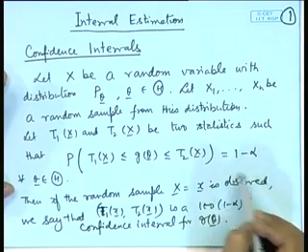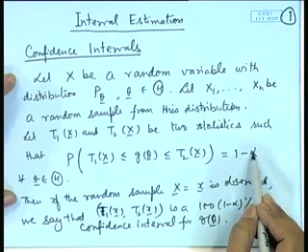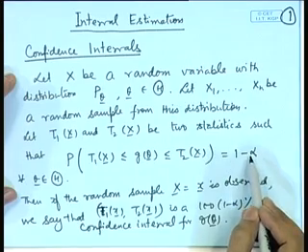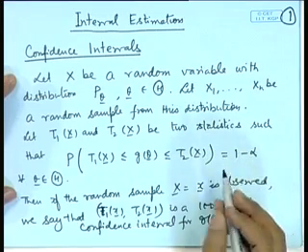Now from here we understand that if I take alpha to be a small value, say alpha equal to 0.01, that means 1 minus alpha is 0.99. So, that means we will have a 99% confidence interval. The smaller the alpha value, the larger is the confidence level.